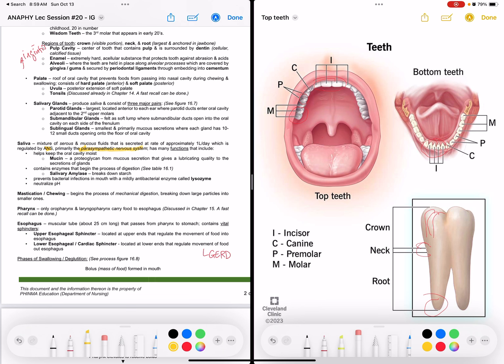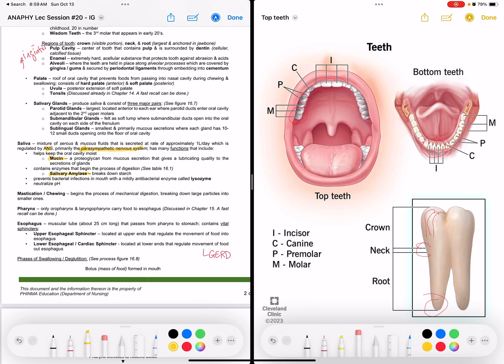It includes helping keep the oral cavity moist. Okay? So, mucin. Mucin is a proteoglycan from mucous secretion that gives a lubricating quality to the secretions of glands. It also contains enzymes that begin the process of digestion, and we also have the salivary amylase.